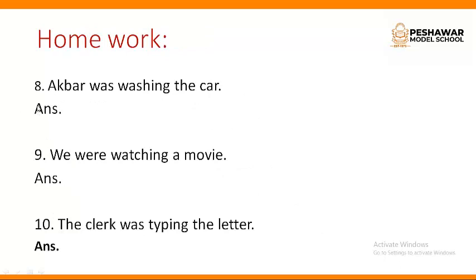Okay, this is your homework. Akbar was washing the car. We were watching a movie. The clerk was typing the letter. You are going to switch the places of subject and object, and you are going to add being and third form of verb. For example, wash. Third form of wash is washed. And here watching. Third form of watch is watched. Typing. Third form of type is typed.